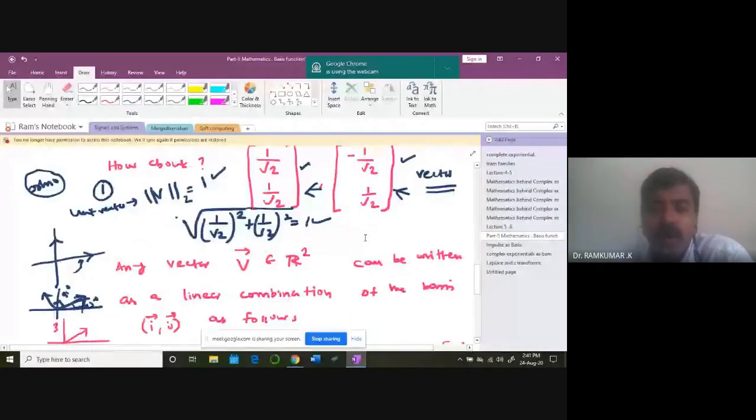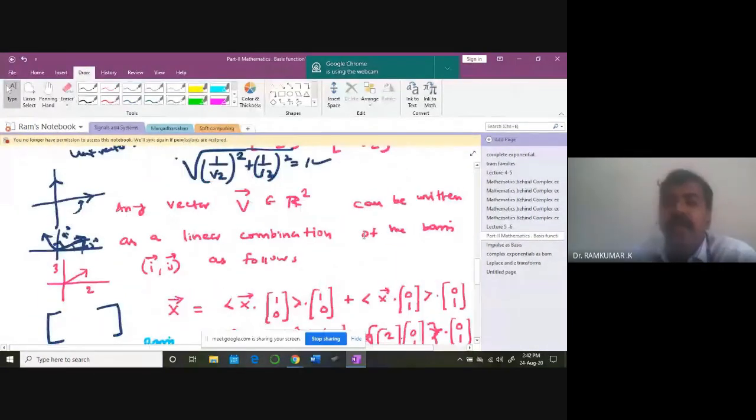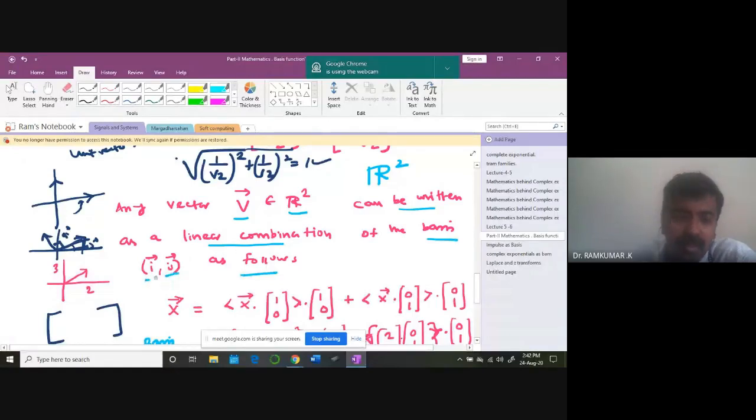Now the important point we are going to discuss is that any vector, as I told you earlier, any vector V in the real two-dimensional space, we call it real two-dimensional space, can be written as a linear combination of the basis vectors as follows. What are i and j here? They are the unit vectors 0, 1 and 1, 0. So I can take any vector and write it as a linear combination. Linear combination of what? What is a linear combination?